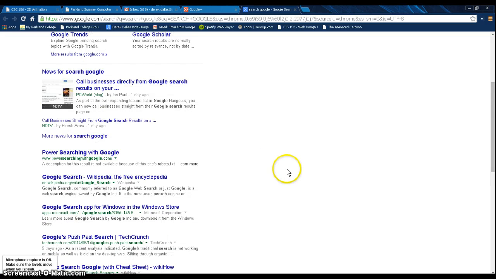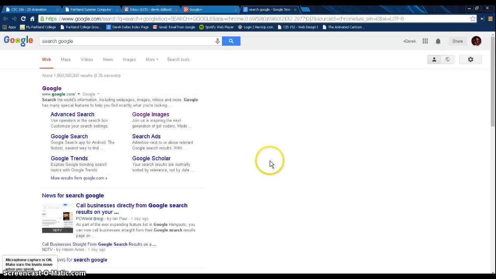There's a lot of things that Google offers. There's Google SketchUp, Google Maps, Google Earth, and all of those things are really powerful tools to use with this web browser and other tools that Google makes.